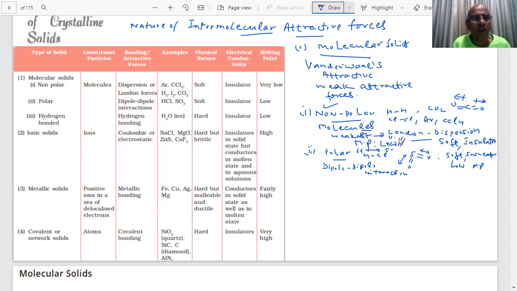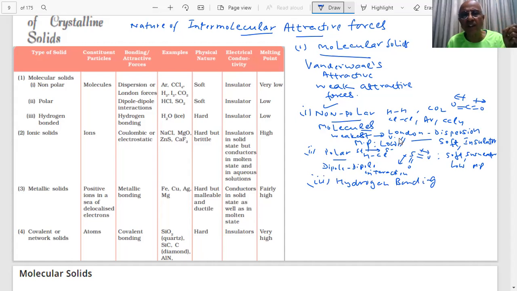Non-polar molecules, student. These are covalent bonds in them. The third one we are talking about is, student, hydrogen bonded. Interesting thing, as I said, hydrogen bonding is a very, very important thing, student. Even in biomolecules, you have seen hydrogen bonding. That changes the properties of the molecules. Water becomes a liquid because of hydrogen bonding, student.